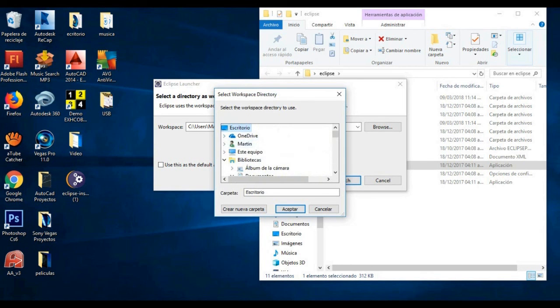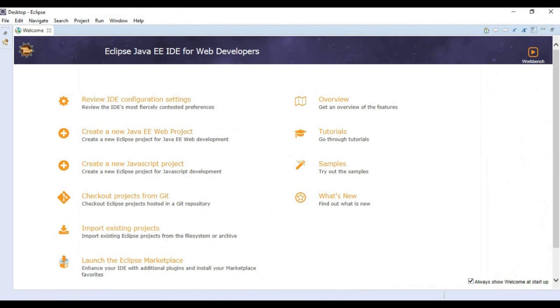We choose where we'll save our files. Once installed, the window will appear and we will already have Eclipse installed.